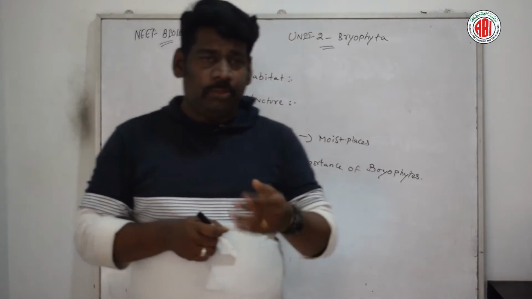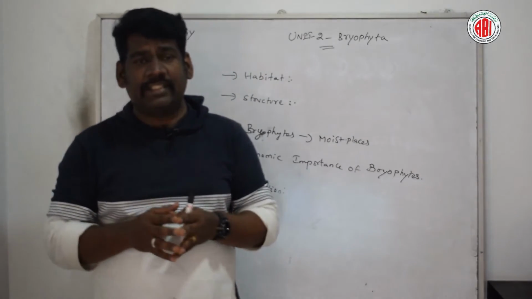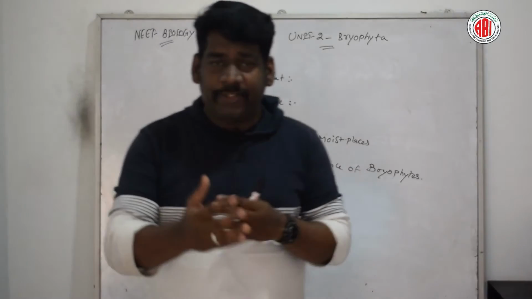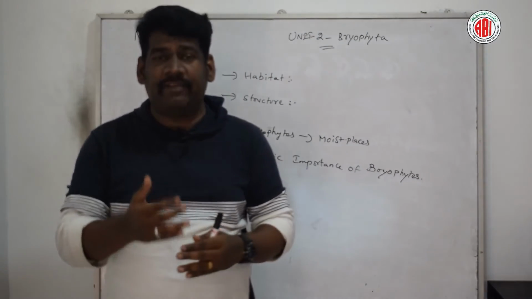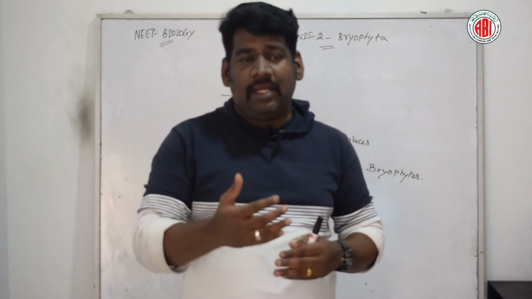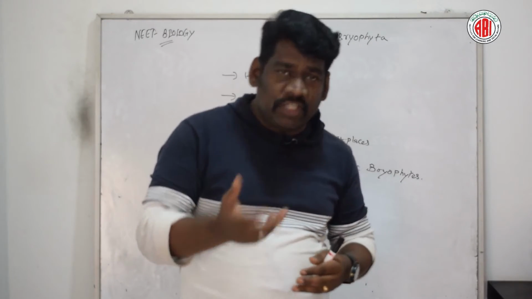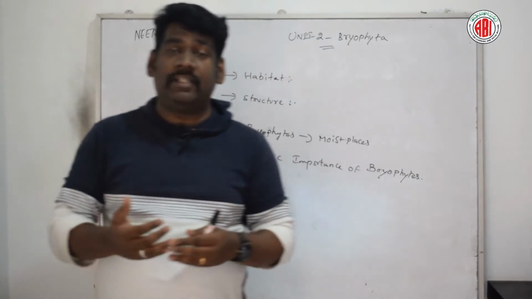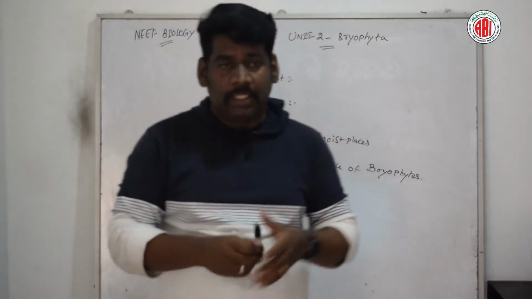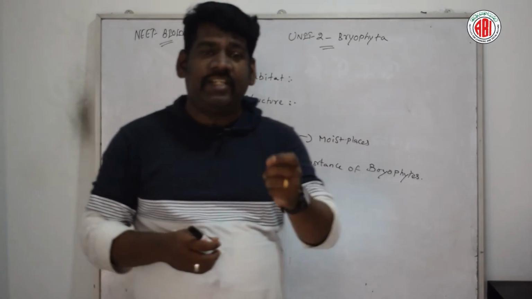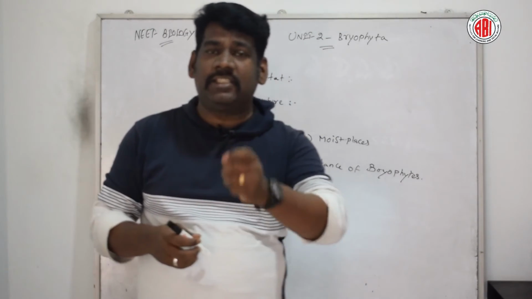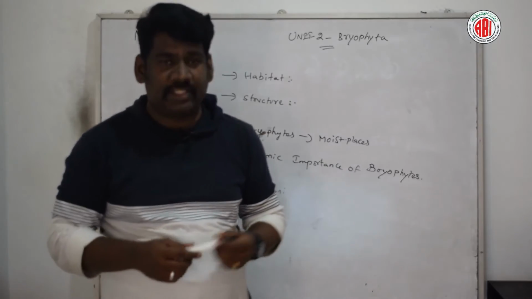Usually the bryophytes reproduce by vegetative propagation, by means of the formation of tubers, the formation of gemmae and the process of fragmentation. These are a few examples of the vegetative reproduction that takes place in bryophytes.